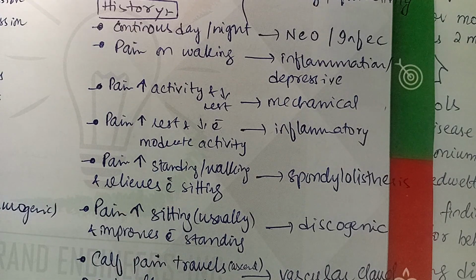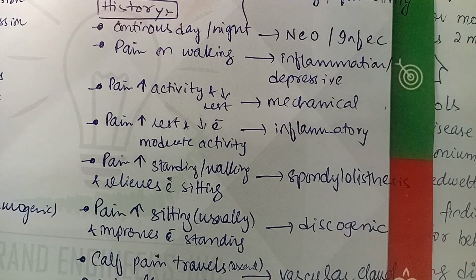On the other hand, in neurological claudication, the pain is in the buttock and descends on walking, and it is due to spinal stenosis. While if the pain is ascending on walking, it would be vascular claudication.